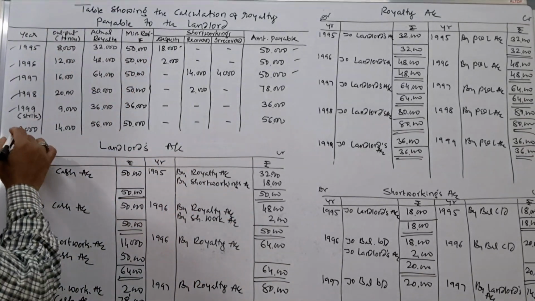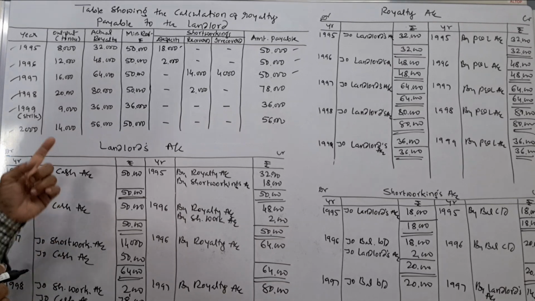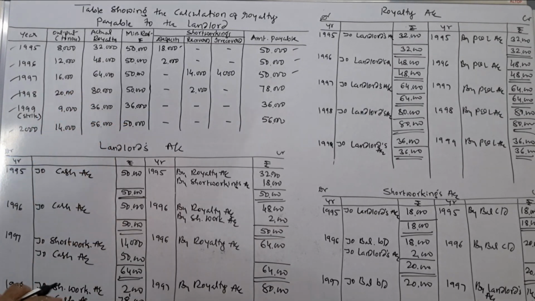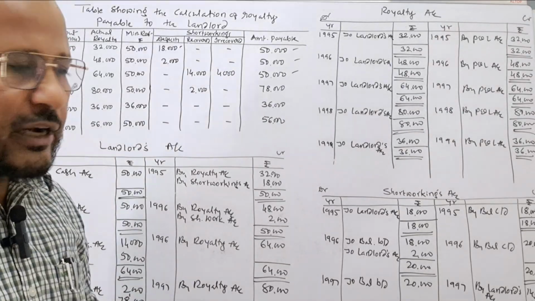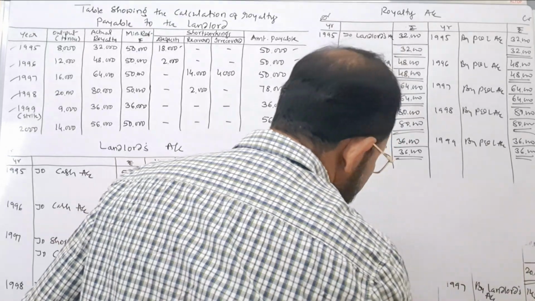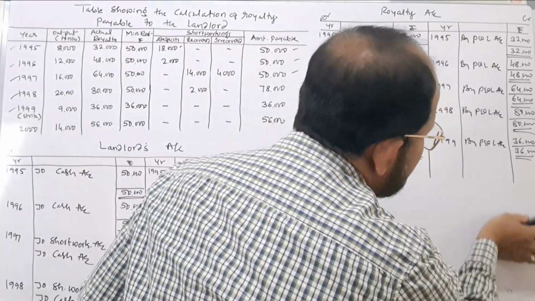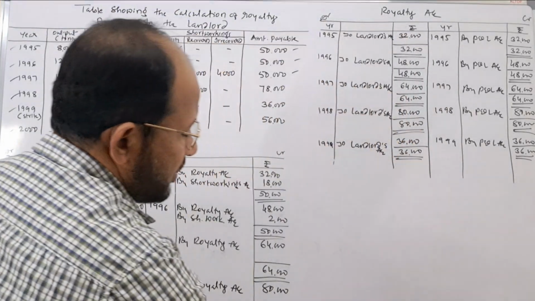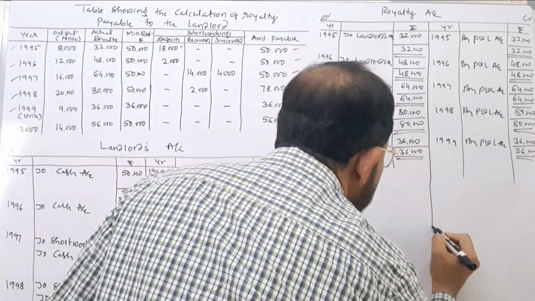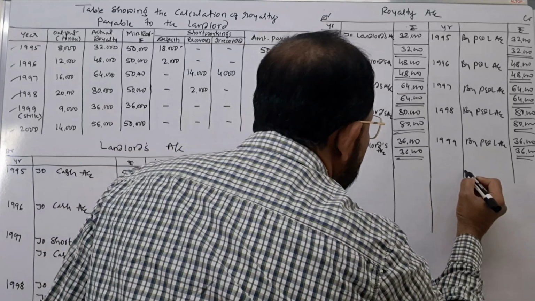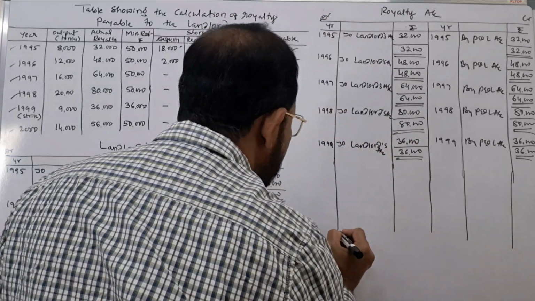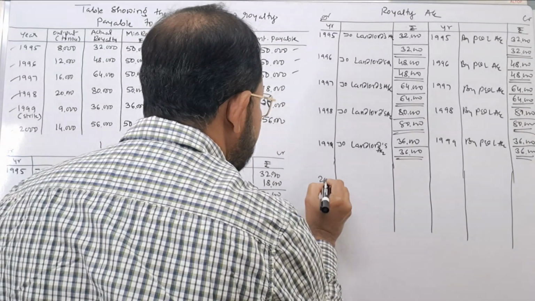And come to the last one year. In the last year, actual royalty is more than the minimum rent. Again, short working is not there. That is why I continue this royalty account here. One more year's entry is there. When the royalty amount is payable, what journal entry is to be passed? The year 2000.